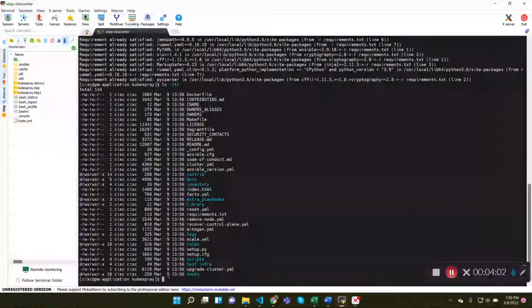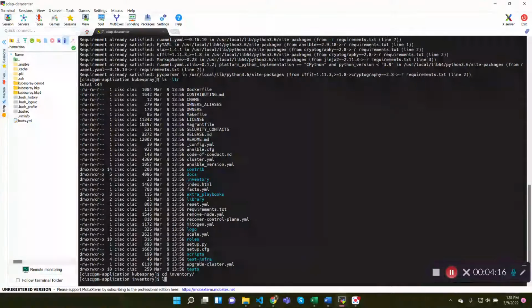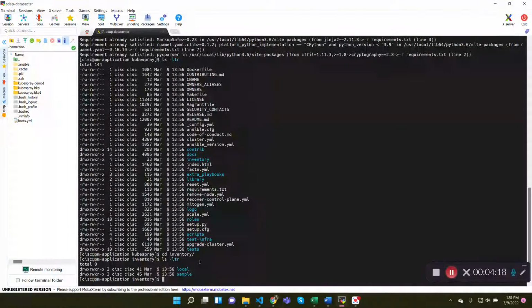The next step is to make a copy of the sample folder inside the inventory. You can go inside this inventory folder, and you can see there is a folder called sample. I'm going to take a copy of it.